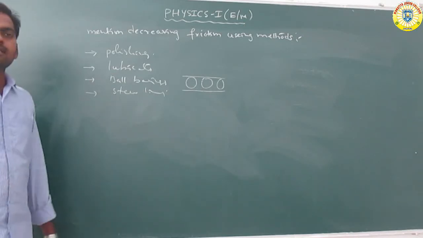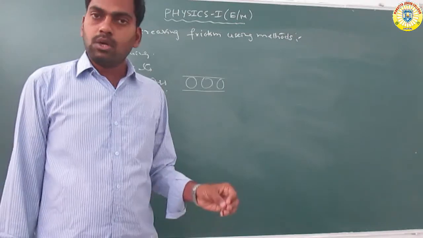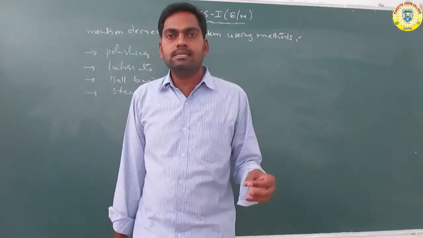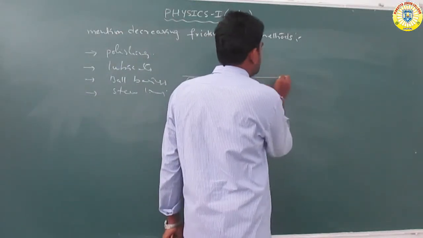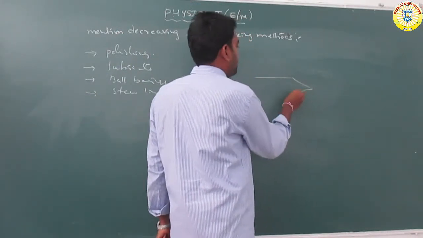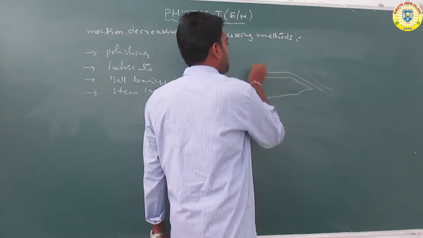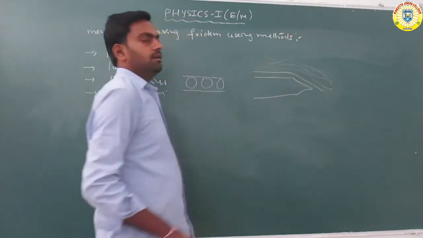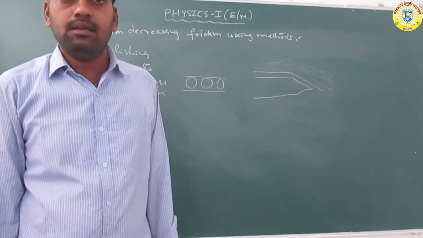Now another is streamlining. Streamlining means aeroplanes or automobiles are specially designed. This is called streamlined airflow, so the friction due to the air is reduced.